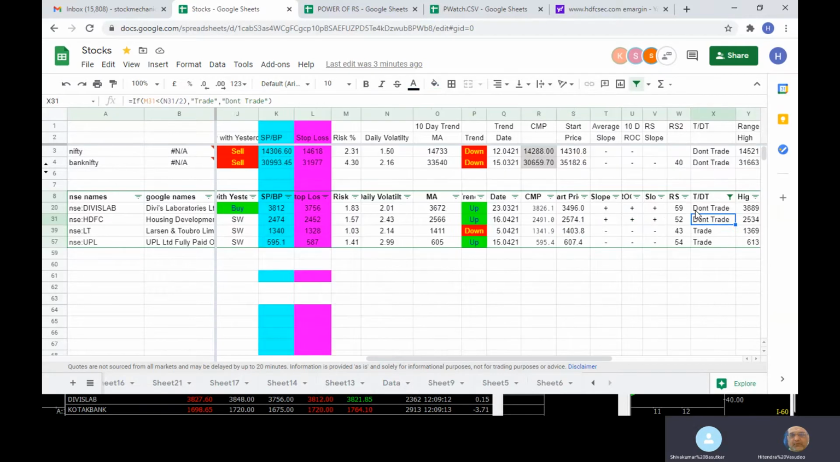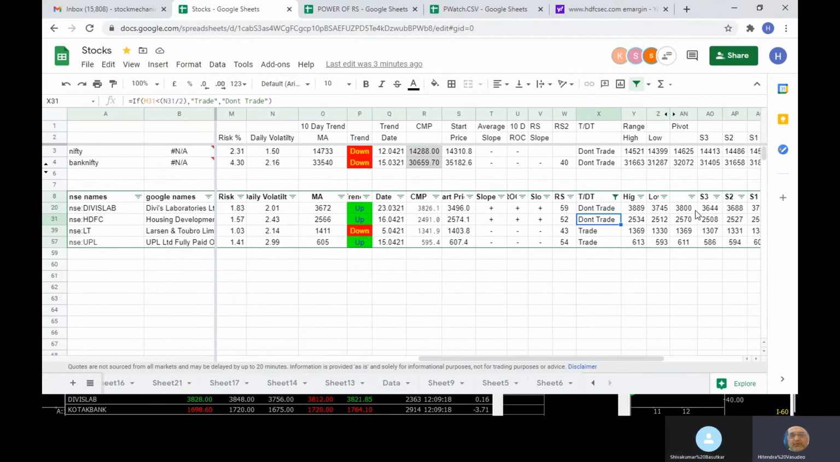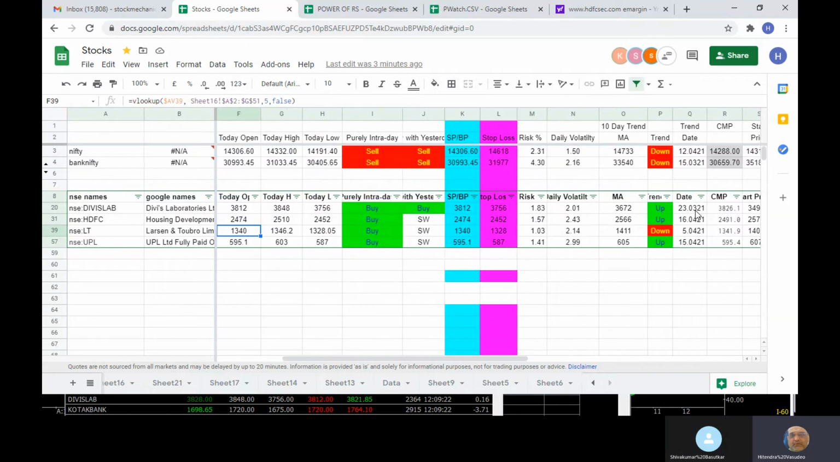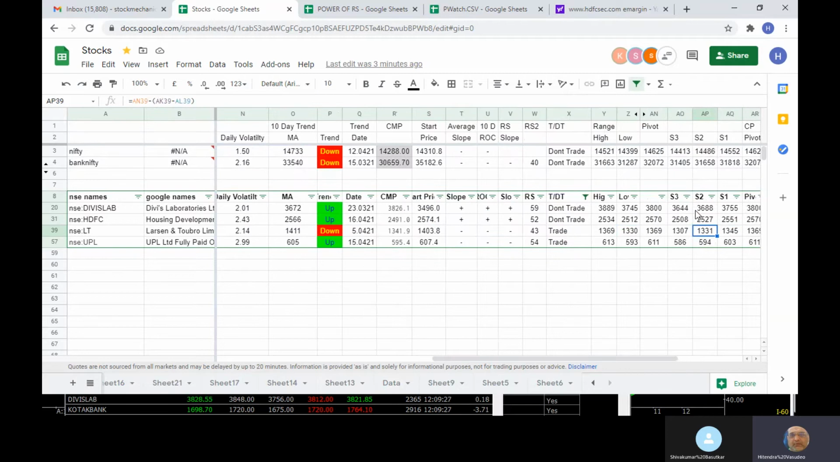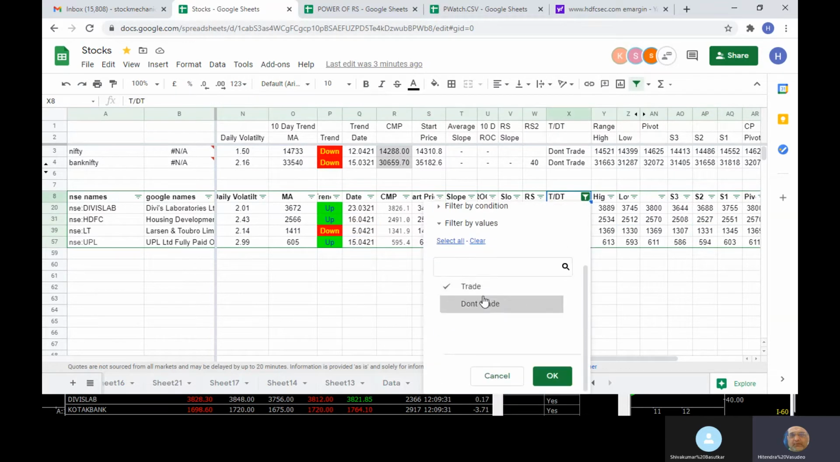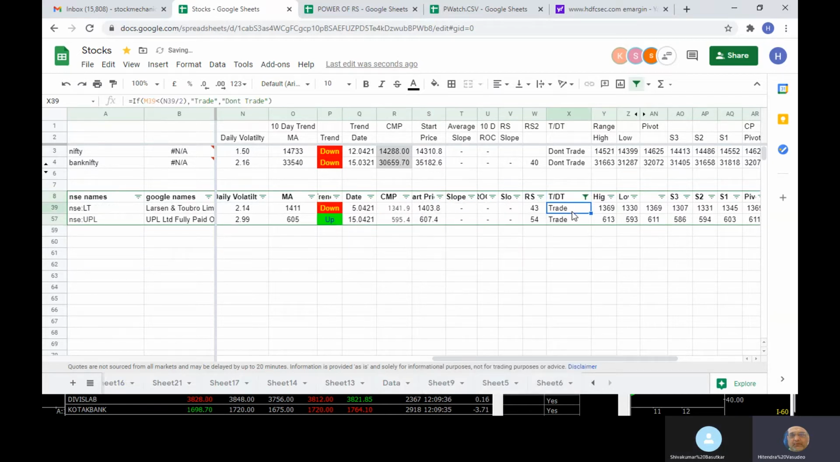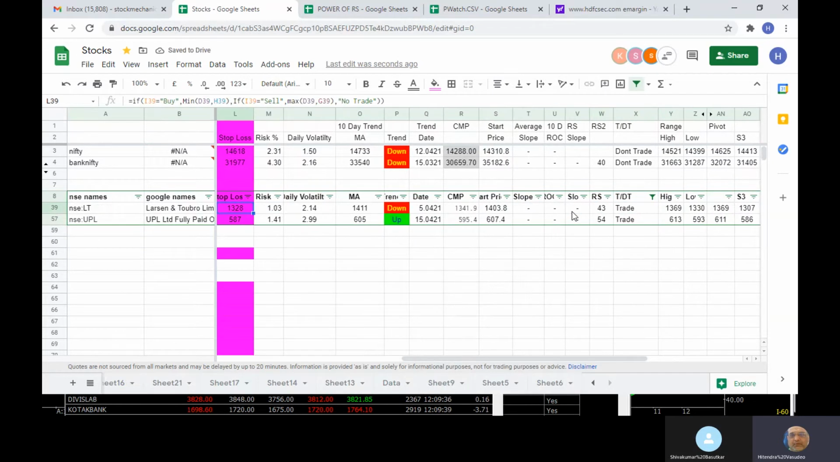On HDFC, is it showing trade? Okay, it is not showing trade. Don't trade. So it is out. So right now, as per this, it is not showing trade on this. Let's see once again. I'll update and check. So now trade is showing right now. It is only in LNT and this thing.